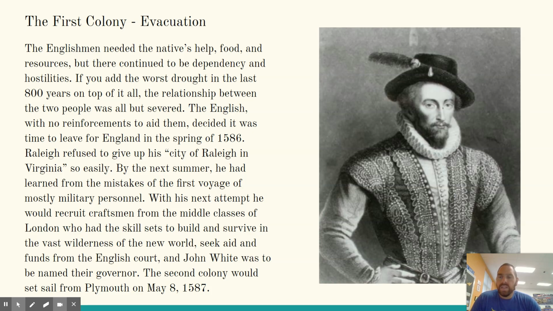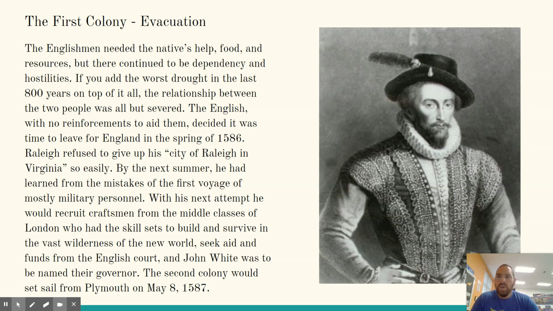By the next summer, he had learned from his mistakes of the first voyage of mostly military personnel. With his next attempt, he would recruit craftsmen from the middle classes of London who had the skill sets to build and survive in the vast wilderness of the New World. Seek aid and funds from the English court, and John White was to be named their governor. The second colony would set sail from Plymouth on May 8th, 1587.